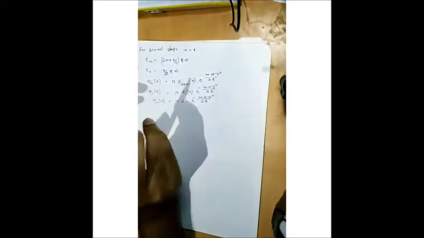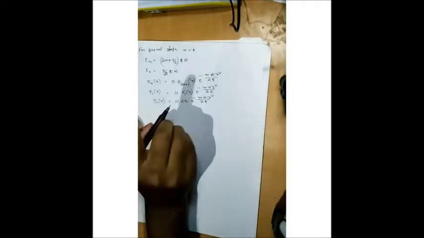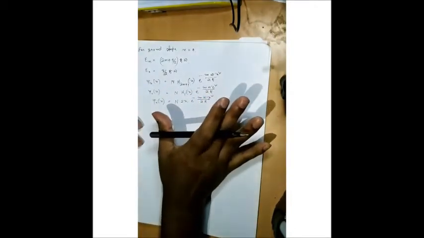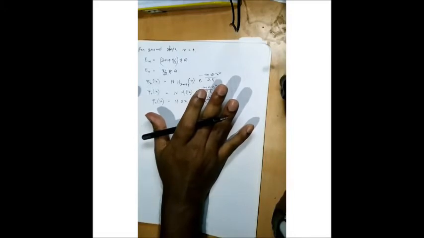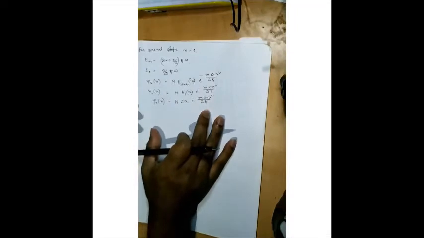So don't get confused. Whenever a harmonic oscillator is given, please try to check the limit of x, because by looking at the limit of x, you can identify whether it is a truncated harmonic oscillator or not. If it is truncated, then you have to follow it in this way, otherwise it will be wrong. Clear?